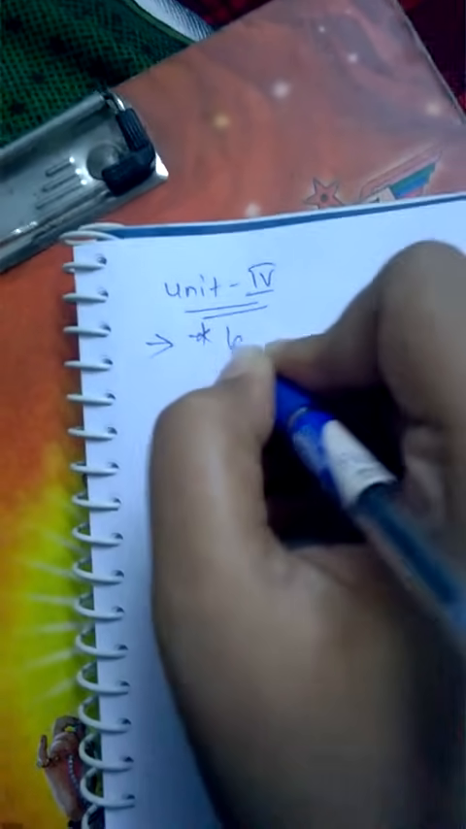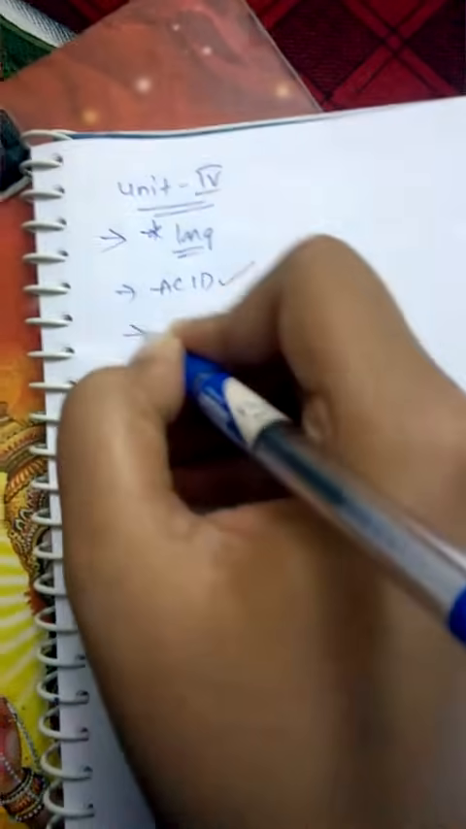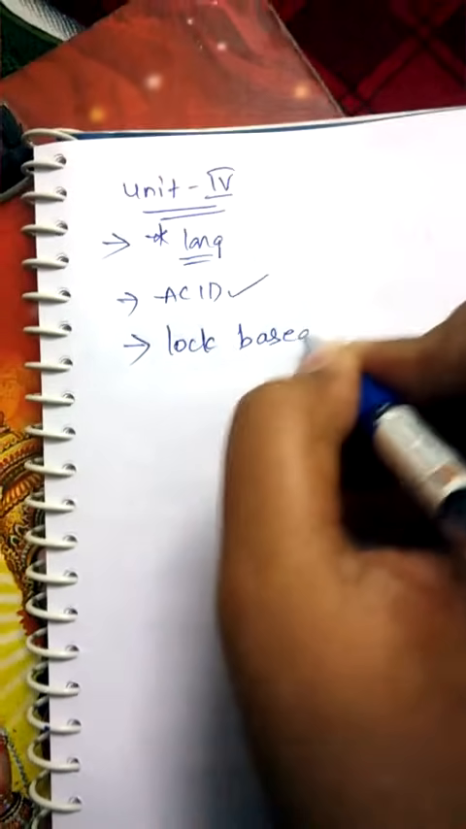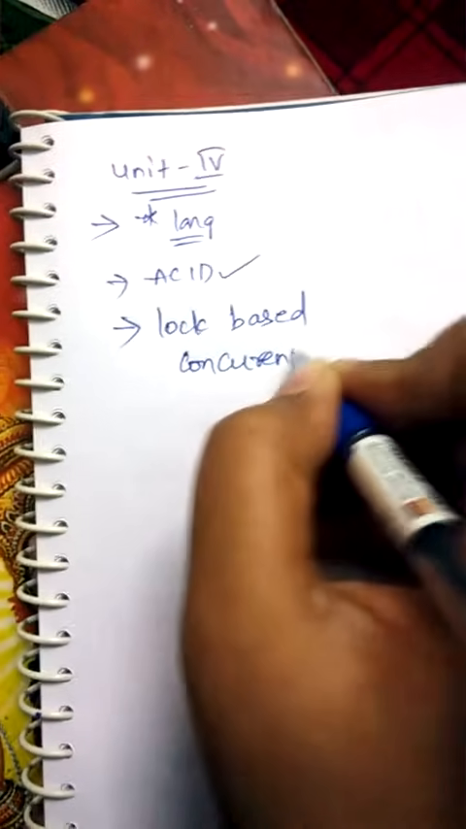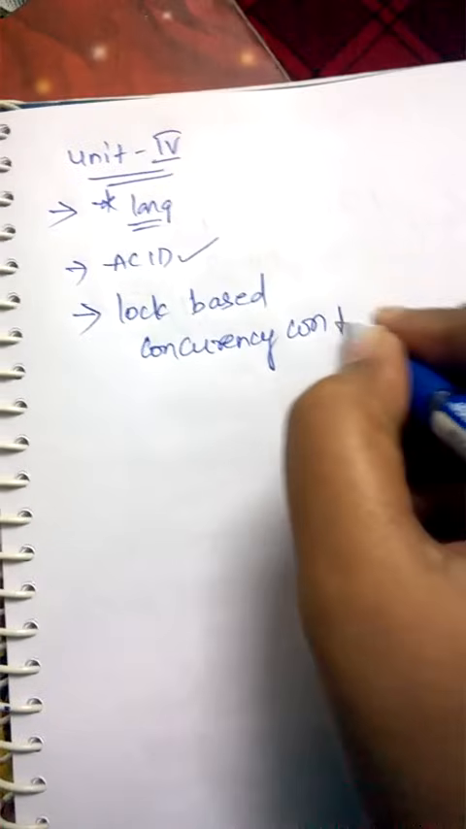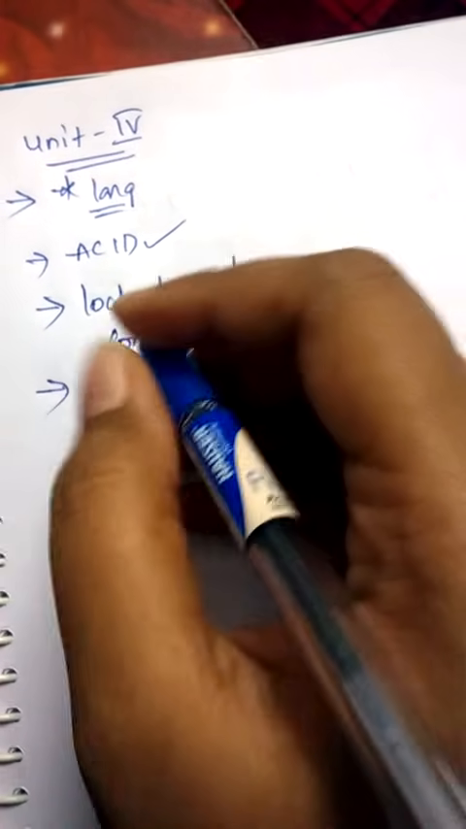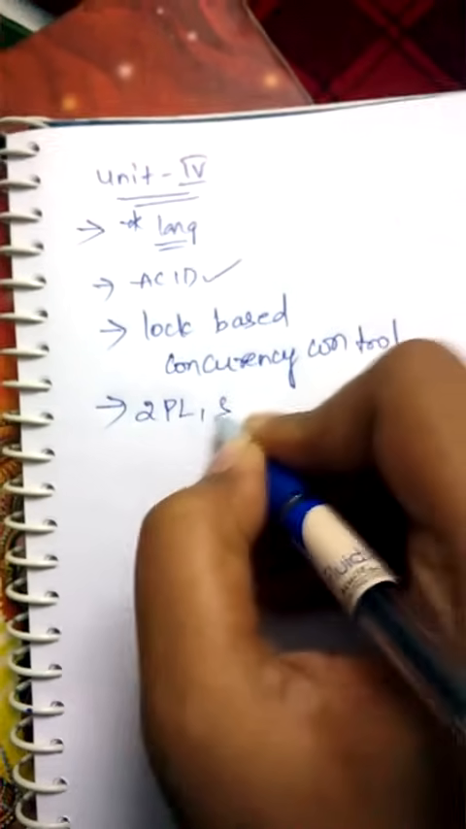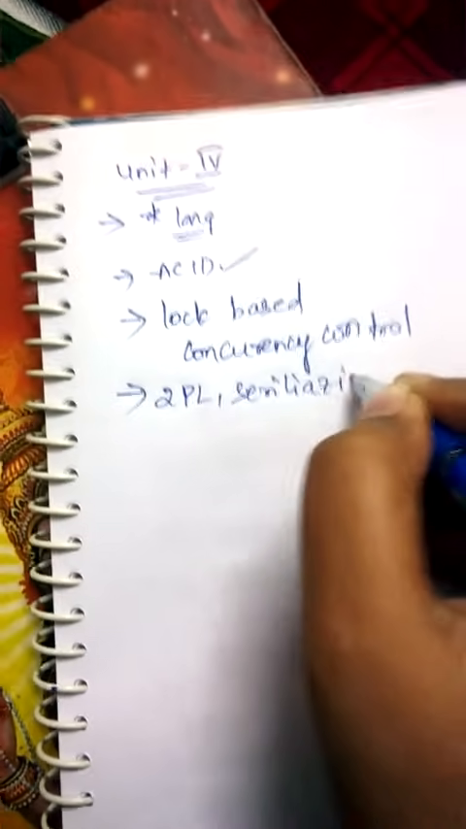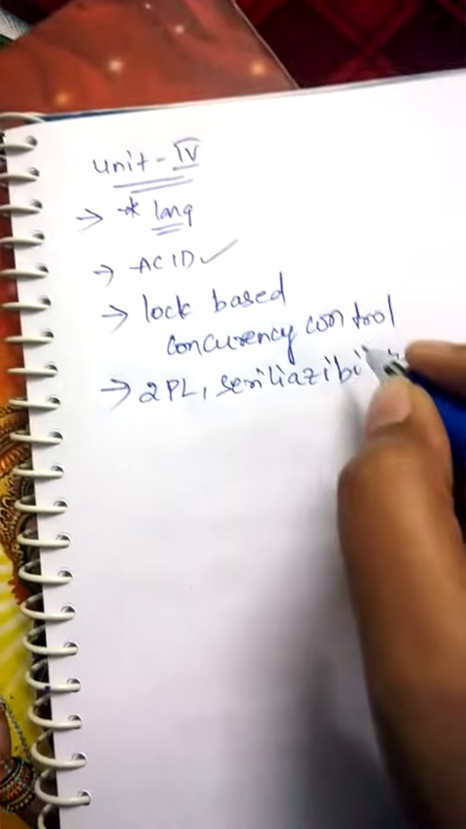the first important long answer is ACID properties. Without this, no paper will be there. Every alternate year, ACID properties is a must in the paper. And the second important answer is log based concurrency control. This is a very important answer. And 2PL and serializability. These are also very important long answers.